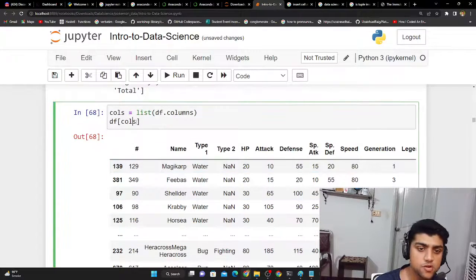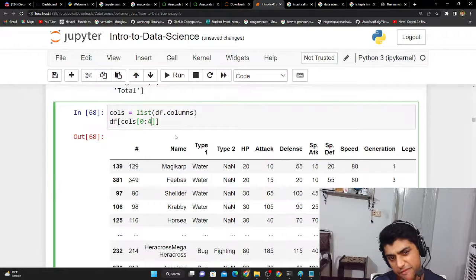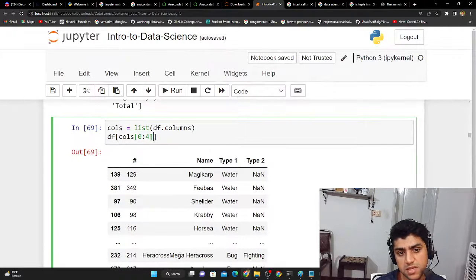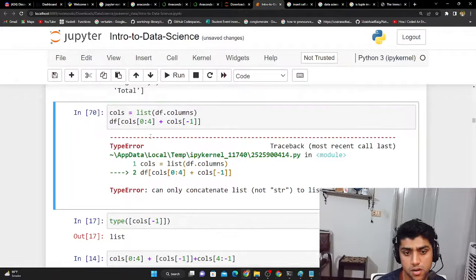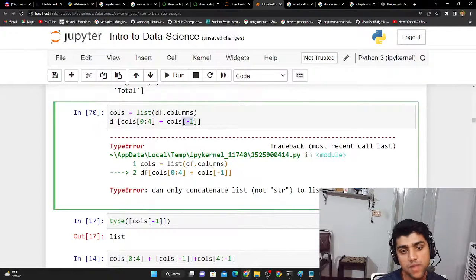But if I have a piece by piece of this, because I know that the first 0 all the way to 4, up to but not including, is basically type 2, right? But then I have this other one, and I just have to concatenate it, and I'll say calls, and I have the last one, which is the total one, right? Okay. Cannot concatenate. Well, because not str to list, can only concatenate list, and this calls minus one is actually